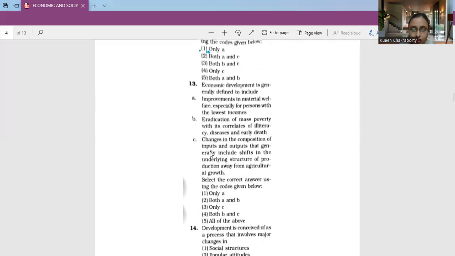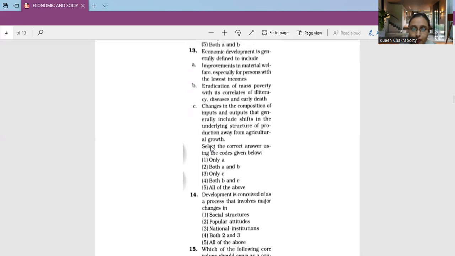Next, moving on to the third question. Economic development is generally defined to include economic improvements in material welfare, especially for persons with lowest income, eradication of mass poverty with its correlates of illiteracy, diseases, and early death, changes in the composition of inputs and outputs that generally include shifts in the underlying structure of production away from agricultural growth.